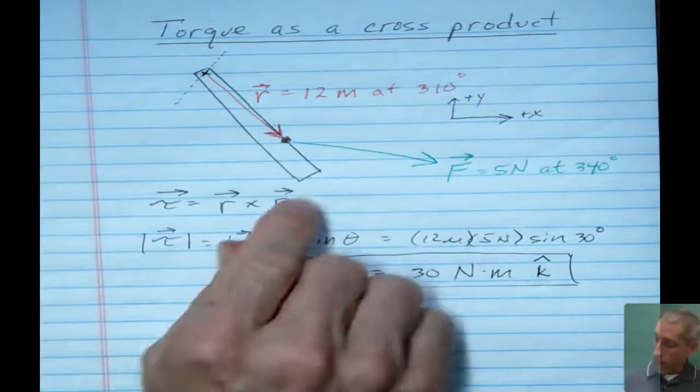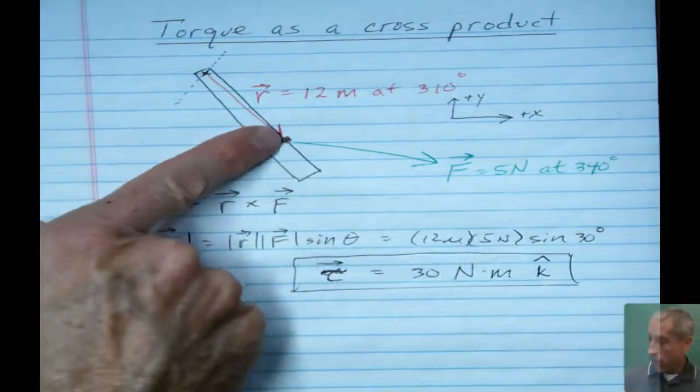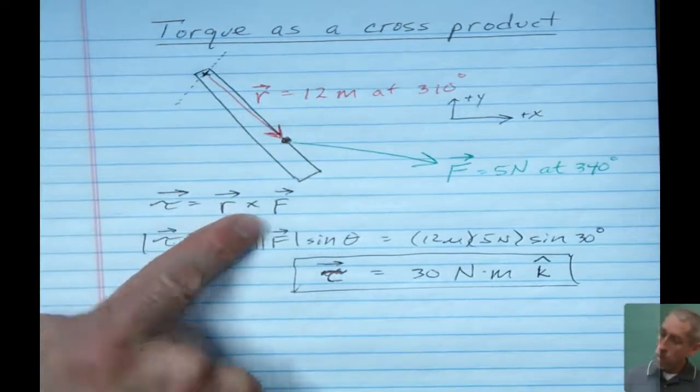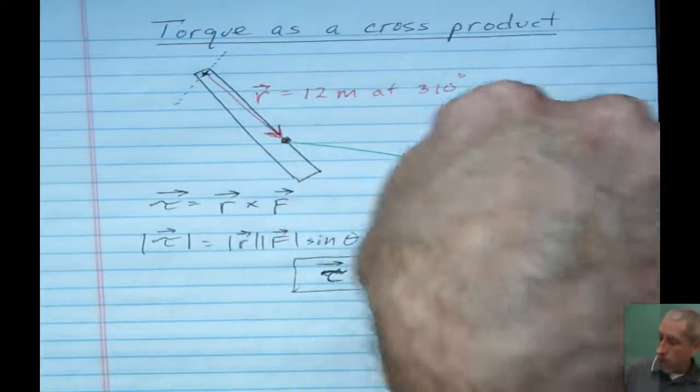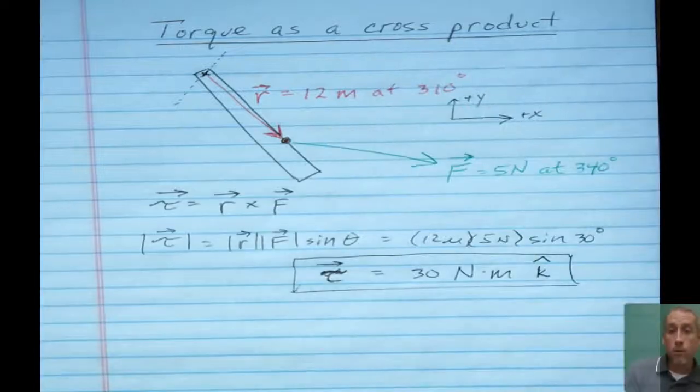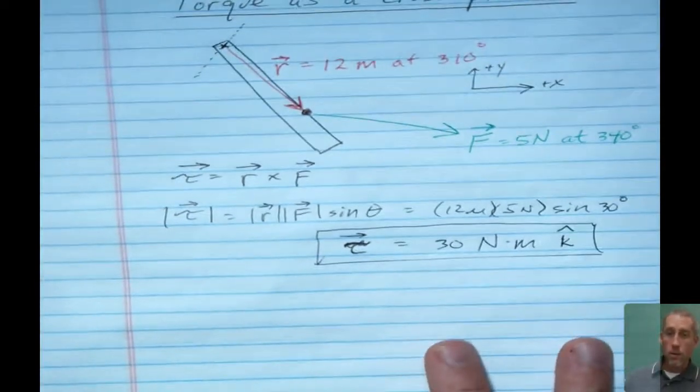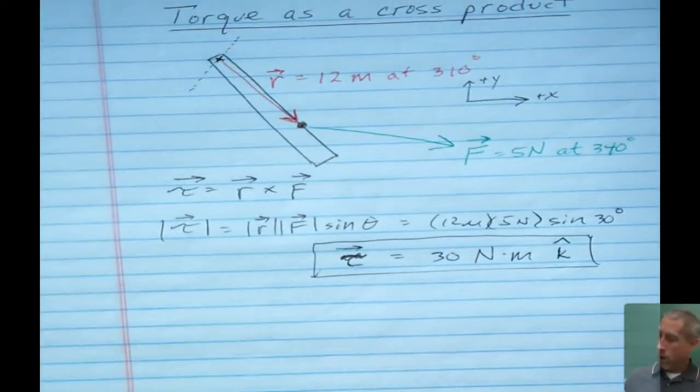And if we had had a vector, let's say the force vector had been slightly below, so then we would have had to turn the r vector clockwise, then we get a clockwise torque, which is into the page, or negative k hat in the formal vector notation. So that's probably the quick and easier way to do this cross product.